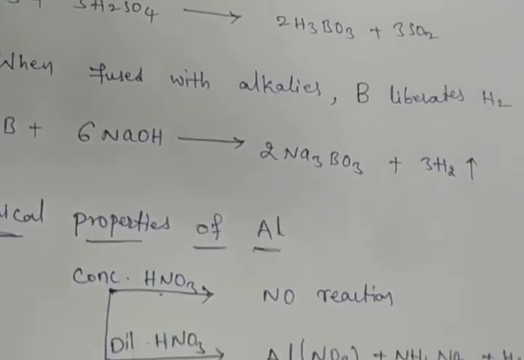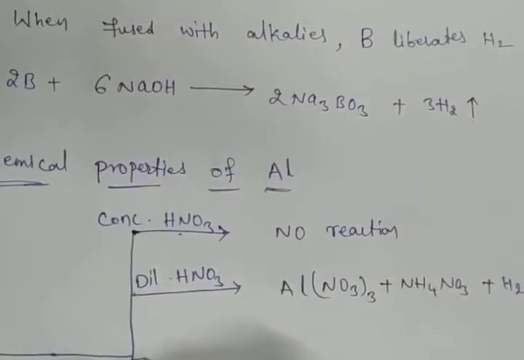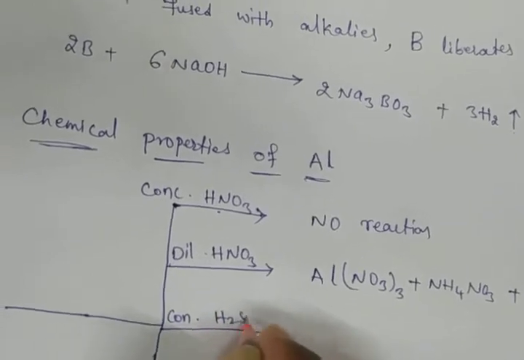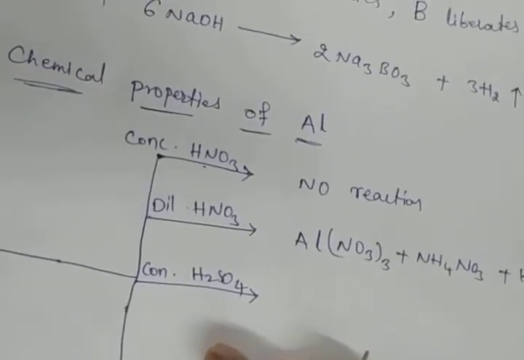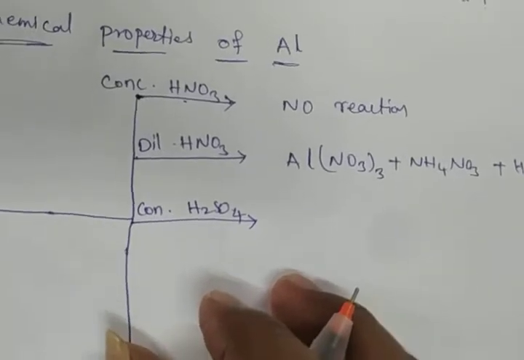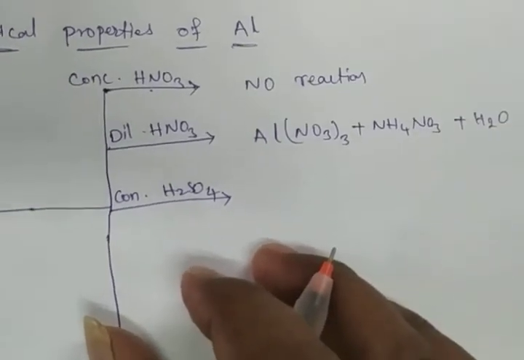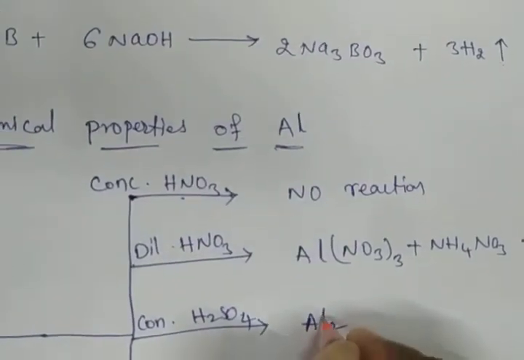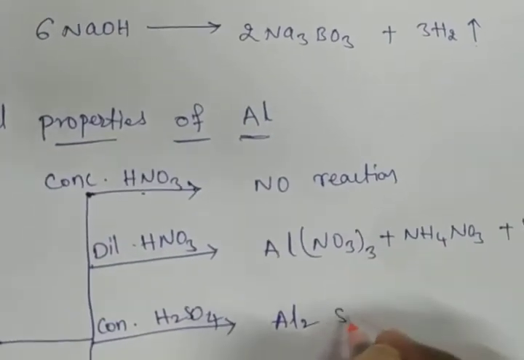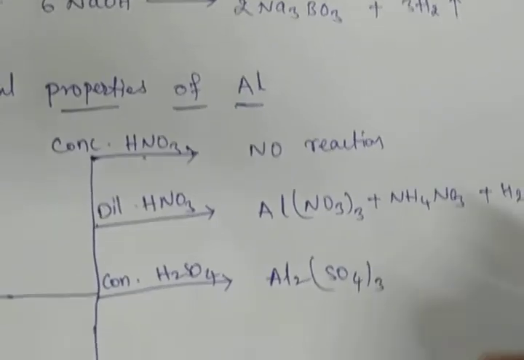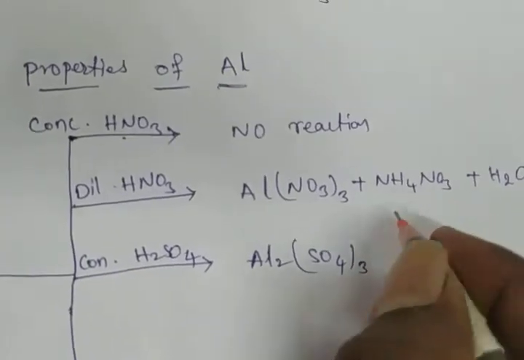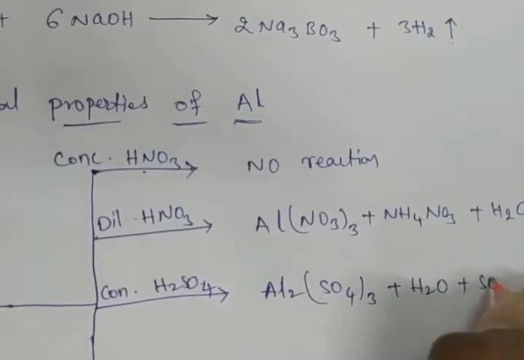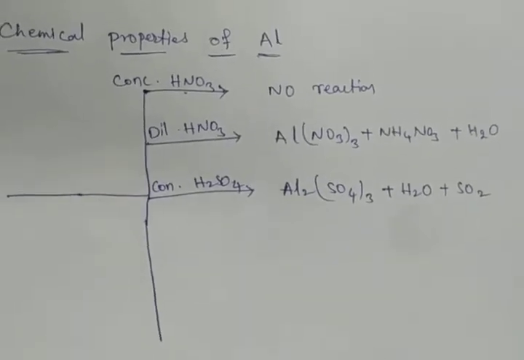Okay, we have to take the concentrated sulfuric acid. What is the sulfuric acid formula? H2SO4. Now what is the product? Al2(SO4)3, Al2(SO4)3 taken 3 times, and H2O plus sulfur dioxide, SO2.